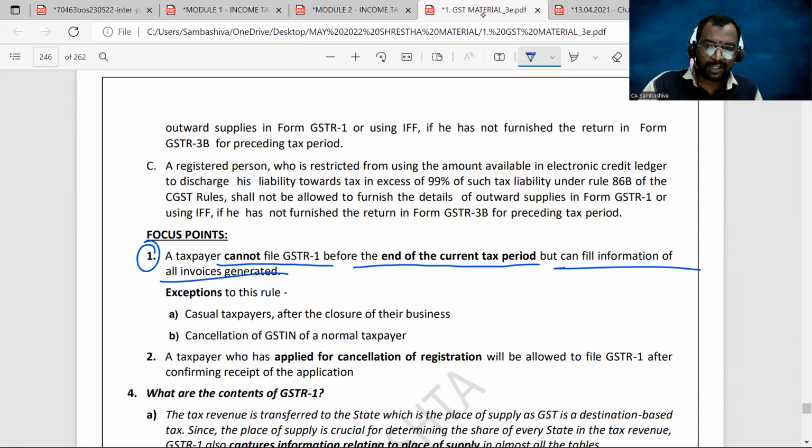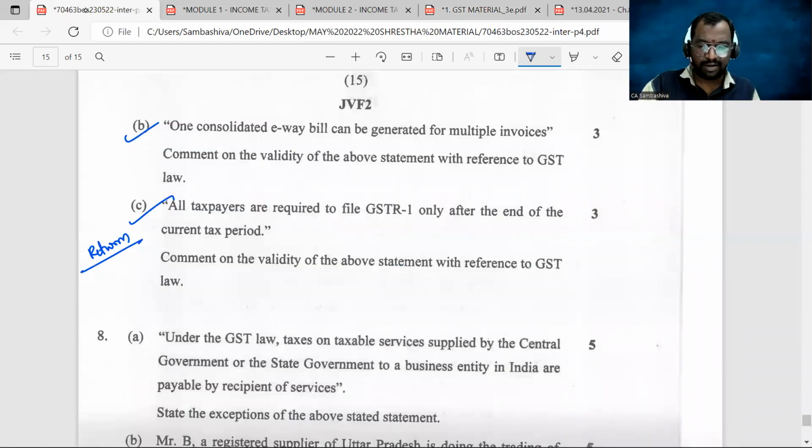See, before the end of the current tax period, let us say the current tax period is May 2022. Today's date is May 23rd, 2022. So the May month is not yet completed, and regarding May 2022, I cannot file my GSTR-1 right now. But on a daily basis, I can fill in the information of the invoices which I have issued. Filing is possible only after the end of the May month. But of course, we do have some exceptions. The exceptions are CTP and the cancellation cases, casual taxpayers and cancellation cases. Okay, so that's what the question here is.